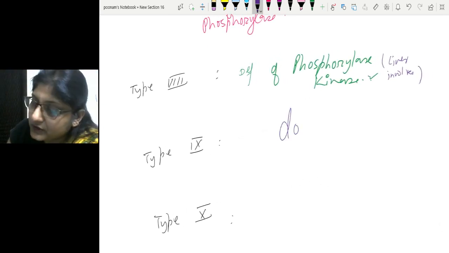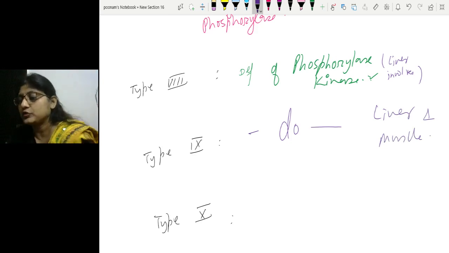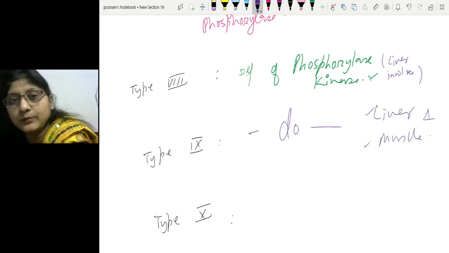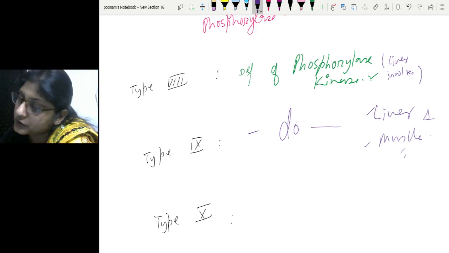If the same deficiency lies in liver and muscle both, then what happens? The glycogenolysis in liver as well as muscle will be affected. Liver glycogenolysis being affected means the problem of hypoglycemia, hepatomegaly, ketosis, and muscle glycogenolytic enzyme getting affected will result in exercise intolerance and excessive accumulation of glycogen in the muscle.